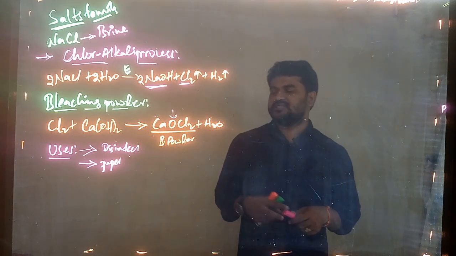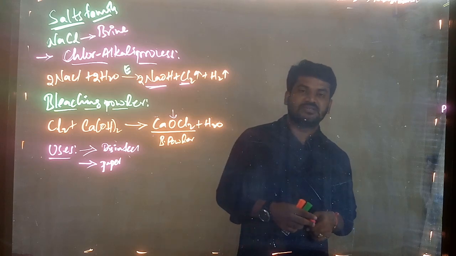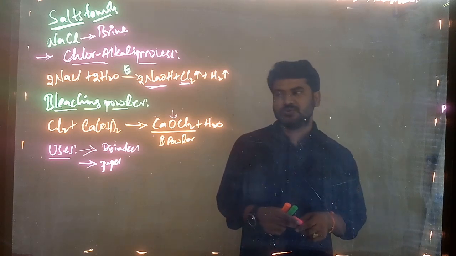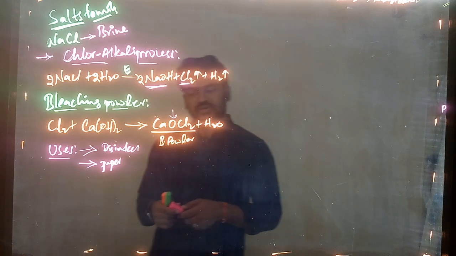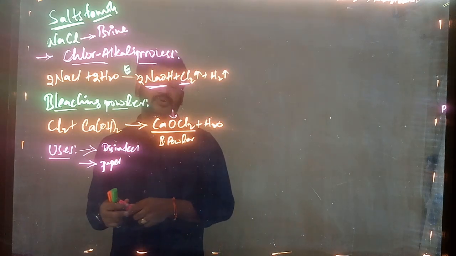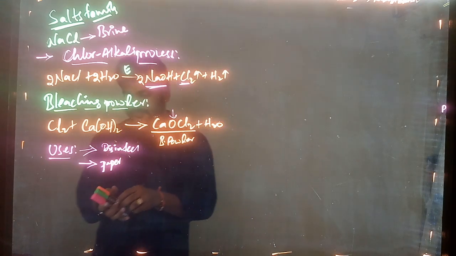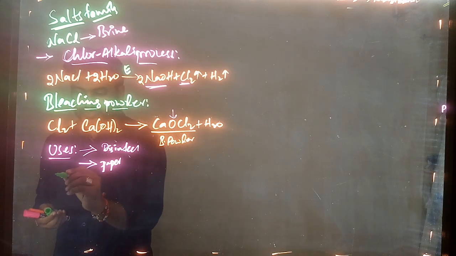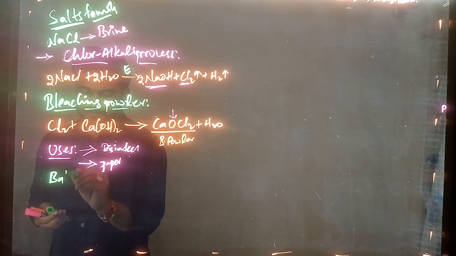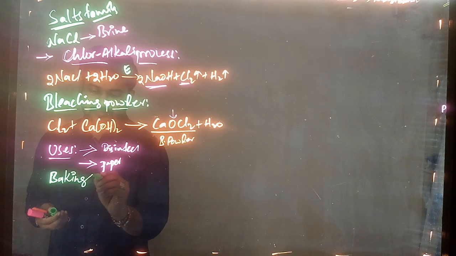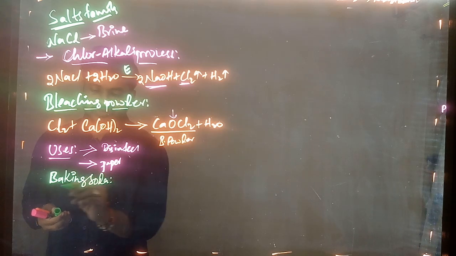Okay, so besides disinfectant, paper industries and some types of plastics, like PVC pipes, in that also we use this bleaching powder, right? And next one more we are having, baking soda. What we are having? Baking soda we are having, right?